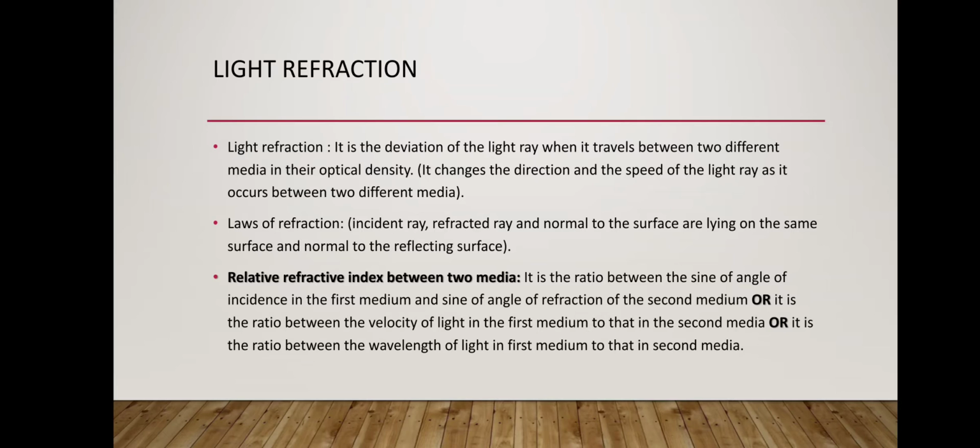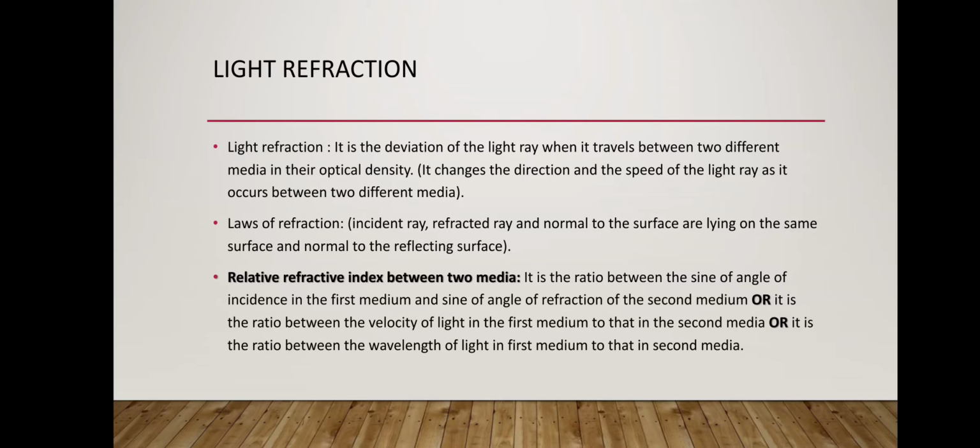Laws of refraction. Number one, the incident ray, the refracted ray, and the normal to the surface lie on the same plane, normal to the surface.